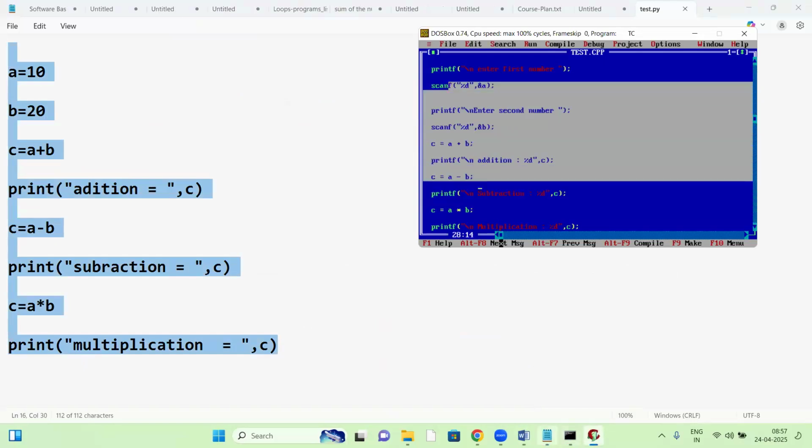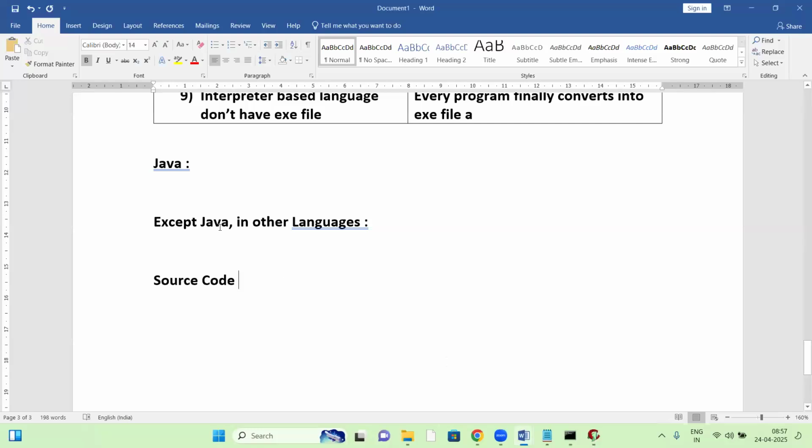C program source, right? Now what happens here? Except Java, in other languages source code directly converts into binary code. The initial source code converts into binary code, and that binary code is given to the processor. The processor takes that binary code and generates the output. That's it.